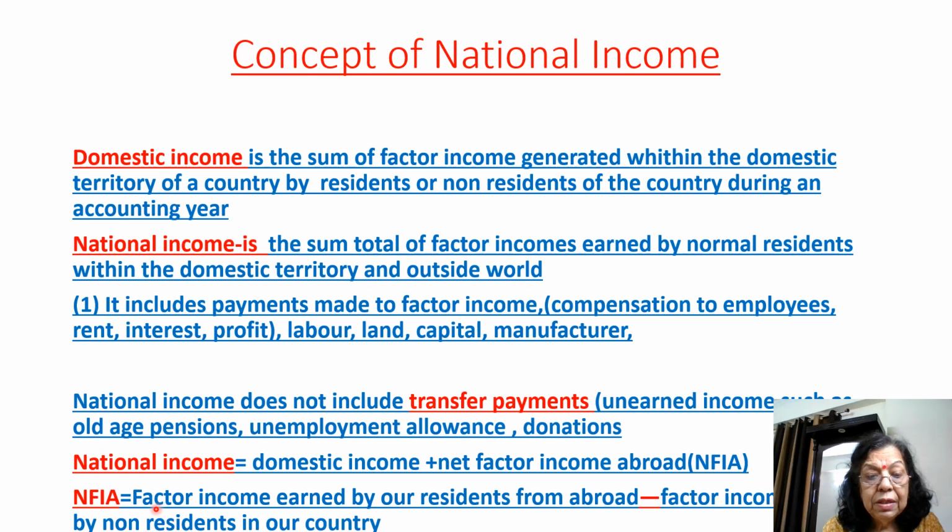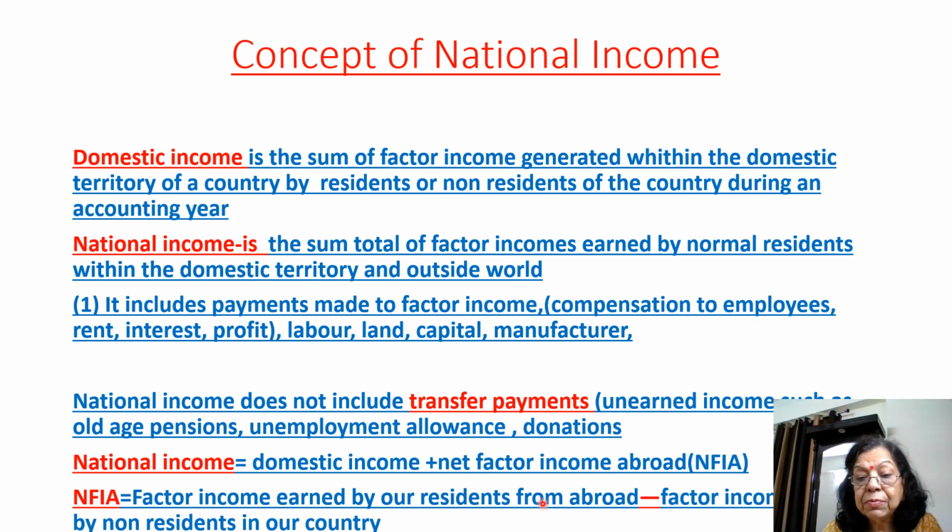Then national income is equal to domestic income plus net factor income abroad, NFIA. Now what is NFIA? Net factor income abroad means factor income earned by our residents from abroad, that is, our people or Indians who have gone abroad to earn their income, and factor income earned by non-residents in our country.